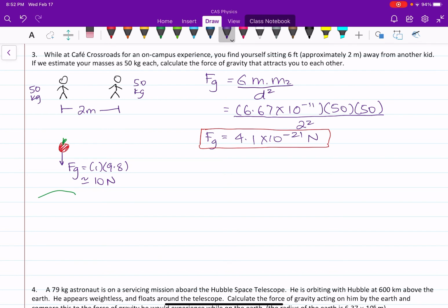The force of attraction between you and the person sitting at the other side of that table from you is only 4.1 times 10 to the negative 21 newtons. That's a remarkably small force. And it kind of has to be, or else we'd all be just flying into each other all the time, which we generally don't do. So gravity is a very small force.